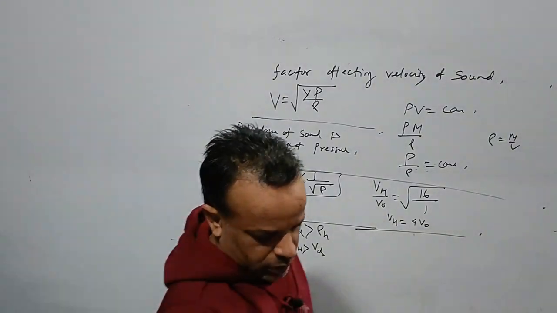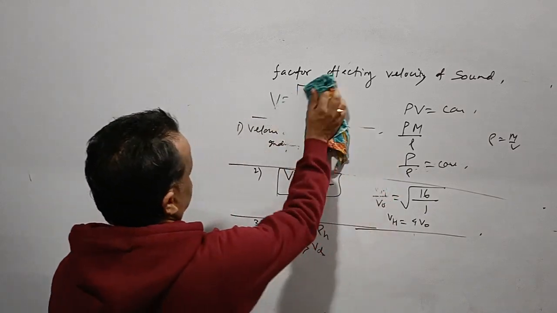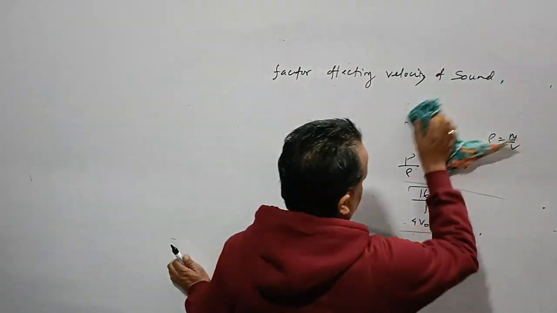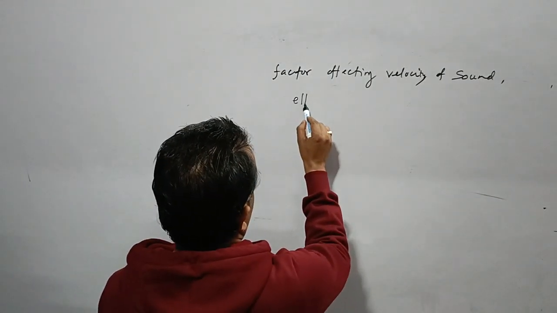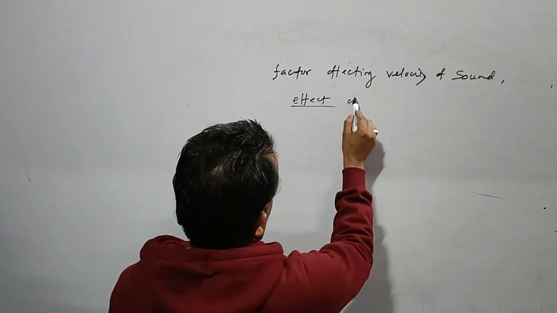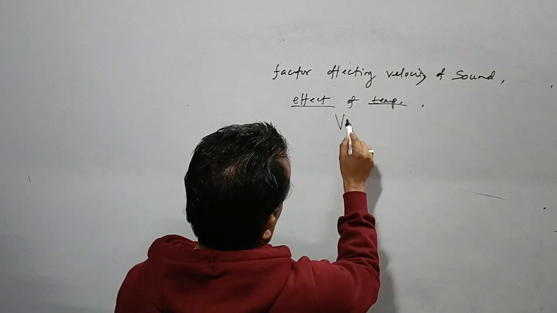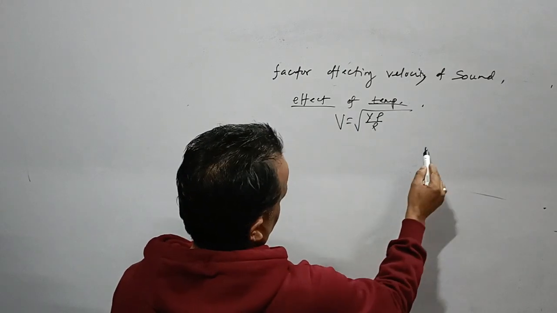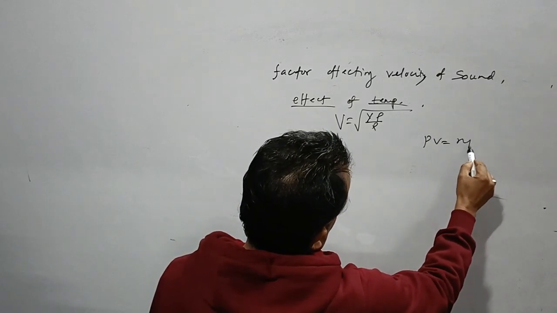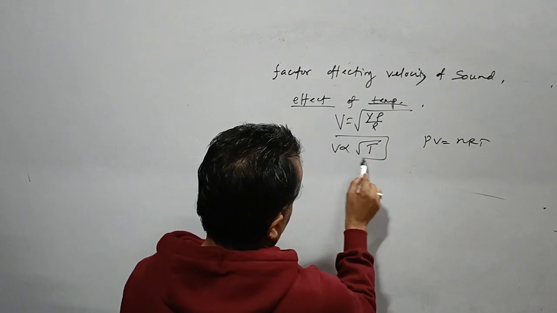Then we come to the point: how does temperature affect the velocity of sound in air? Effect of temperature on the velocity of sound. We know that V is the root of gamma P by rho. We know that PV is equal to nRT. We see that velocity is directly proportional to the root of the temperature.